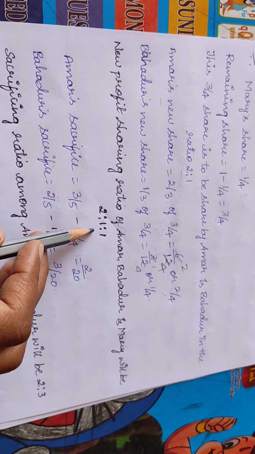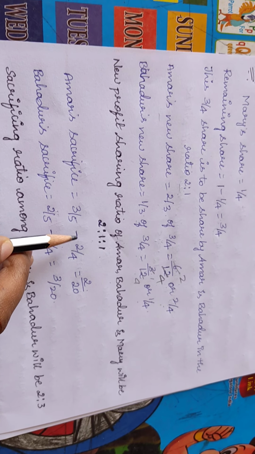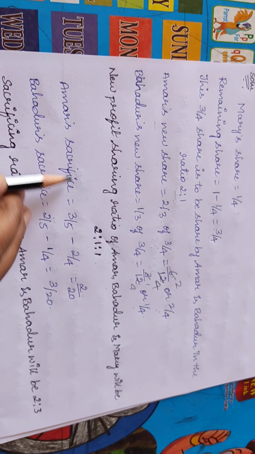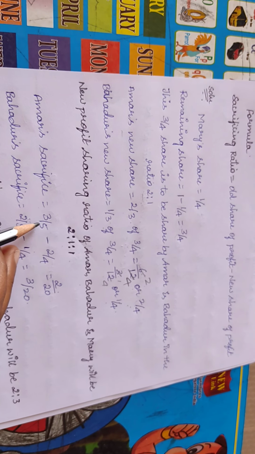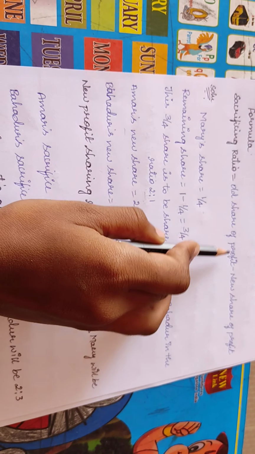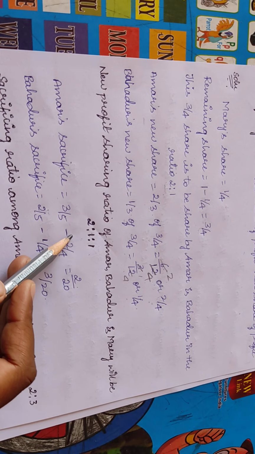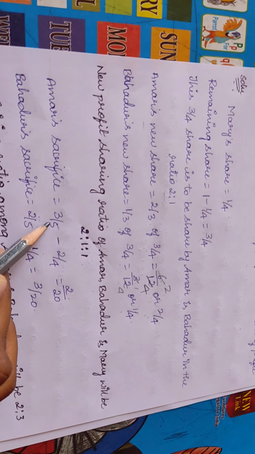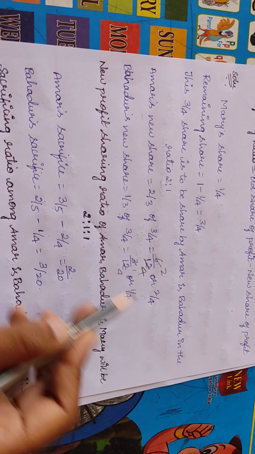Now the actual question is we have to calculate the sacrificing ratio. So what is Amar's sacrifice? What is the formula for sacrificing ratio? That is old share of profit minus new share of profit. So old share was 3/5, which is given in the question. Minus what is the new share of Amar? The new share of Amar is 2/4.